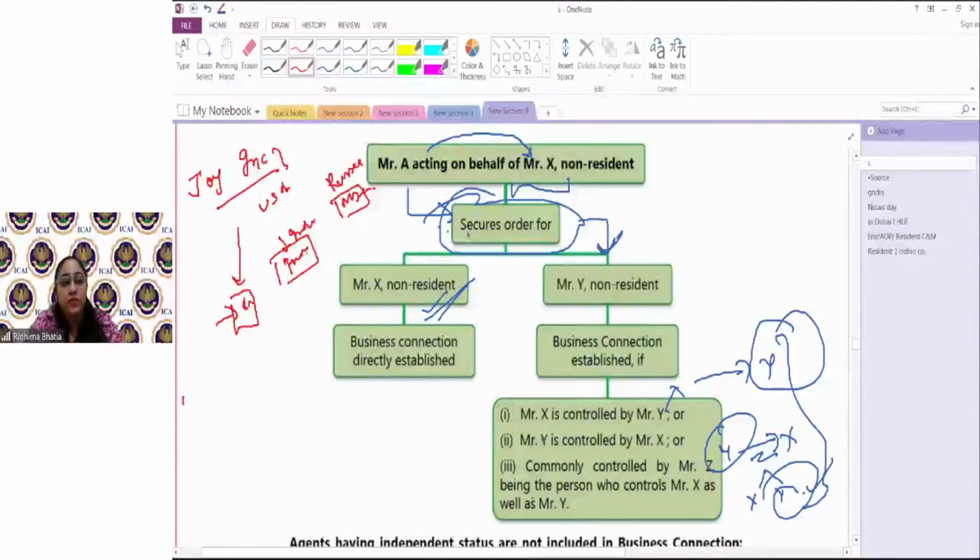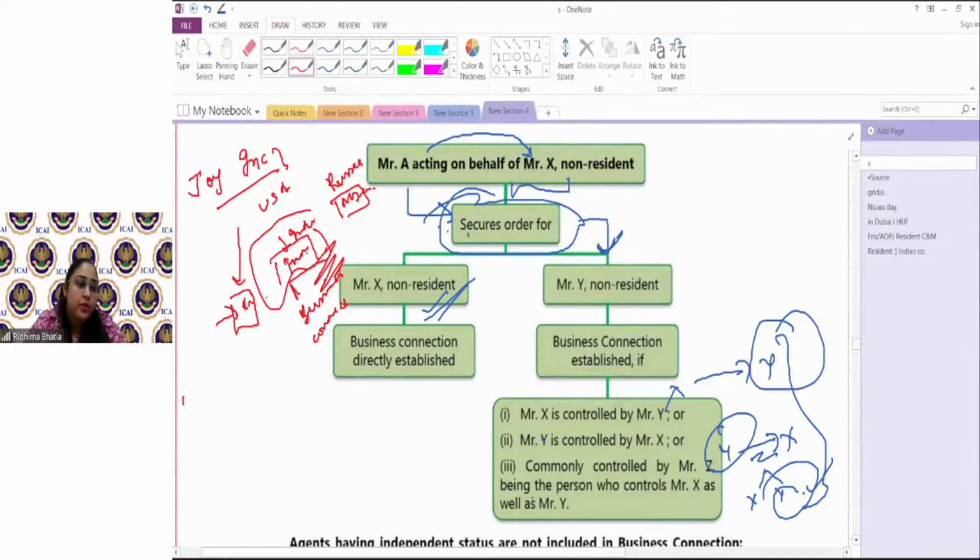So if Joy Inc. is outside India, it's a non-resident. If all the business activities in India are done through a business connection, that is, through a person who is acting on behalf of Joy, then whatever income is generated from this activity would be said to be income deemed to accrue or arise in India.